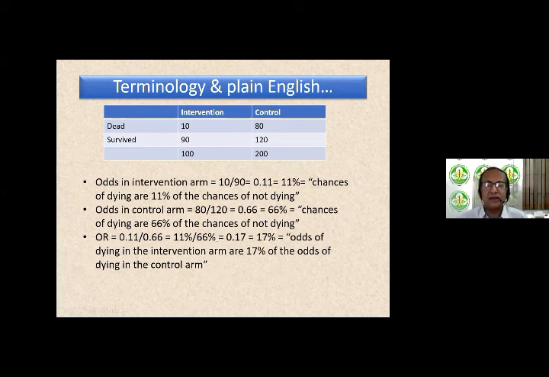All these mathematical things are equivalent. So what are we saying in simple English? That the odds of dying in the intervention arm are 17% of the odds of dying in the control arm.